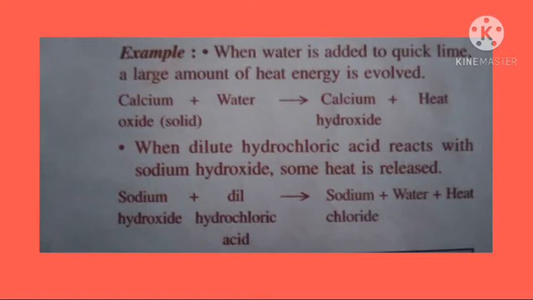And the next characteristic is that heat is released or evolved. Dear students, you know that whenever a chemical reaction is there, heat is evolved or heat is used, either one. So depending upon that, during many chemical reactions, heat is evolved, indicating the formation of the product. When water is added to quicklime, a large amount of heat energy is evolved. When dilute hydrochloric acid reacts with sodium hydroxide, some heat is released. So these are the examples.